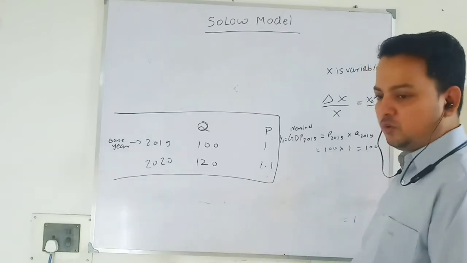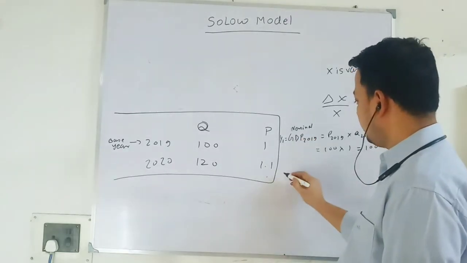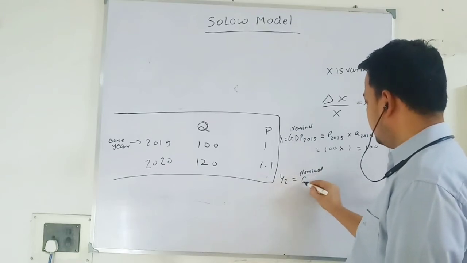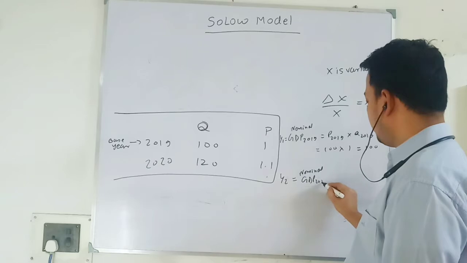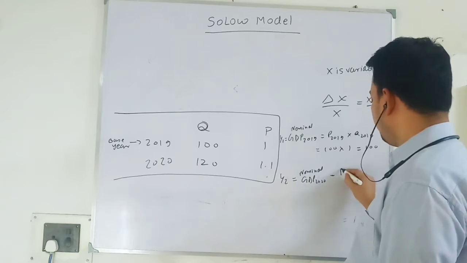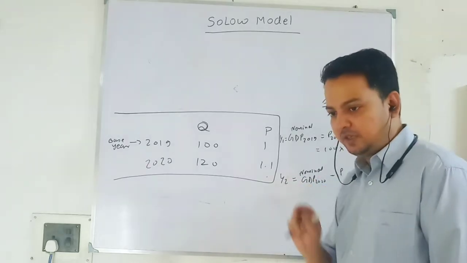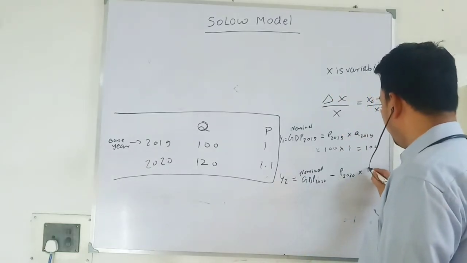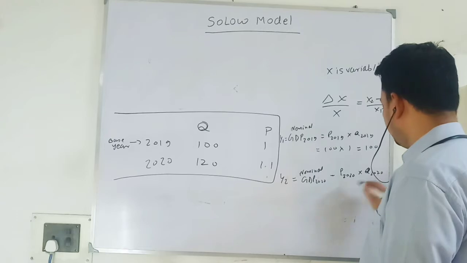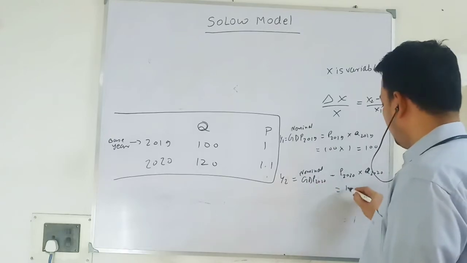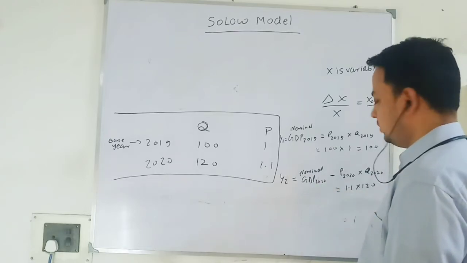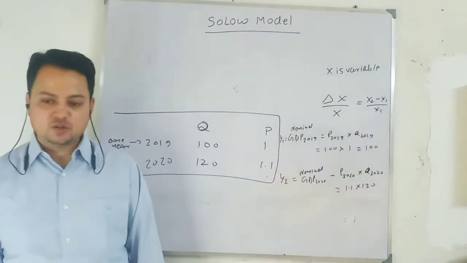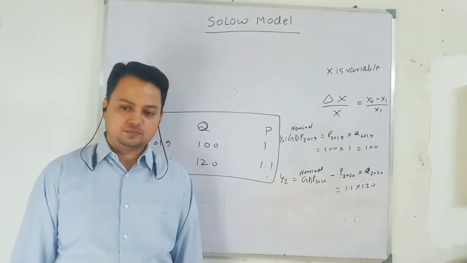Now I want to look at nominal GDP in period 2020, period 2. I am talking about nominal GDP, current year, so I will take the price of 2020 into the output of 2020. This is how much? 1.1 into 120. So how much will you get? 1.1 into 120. How much?